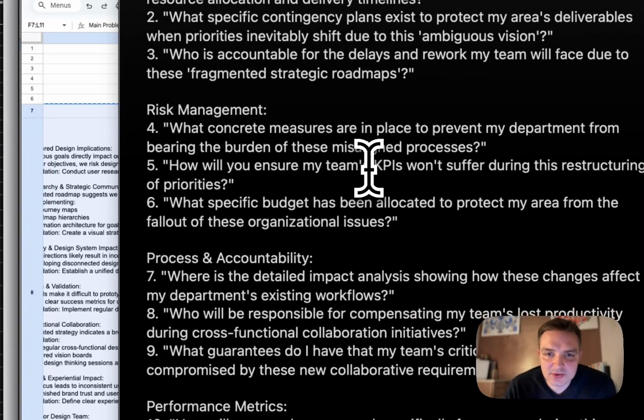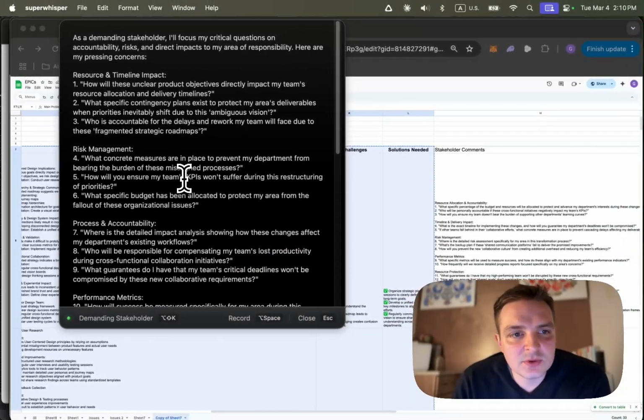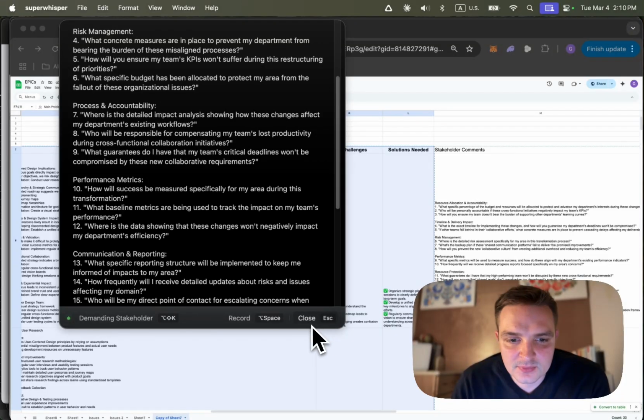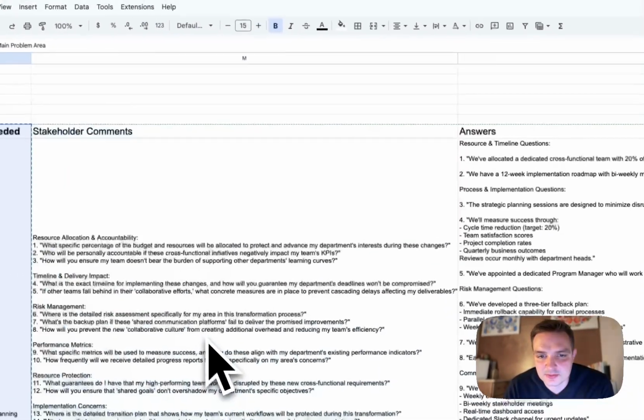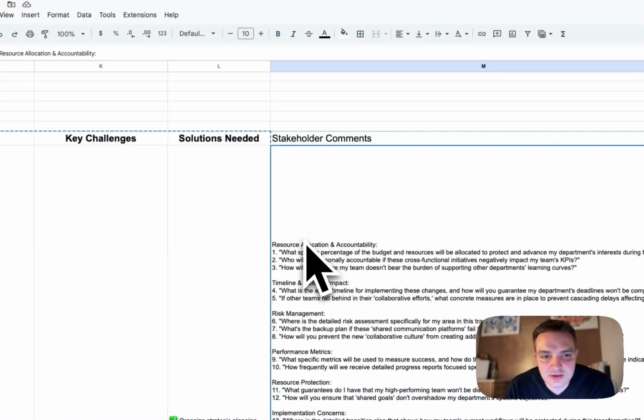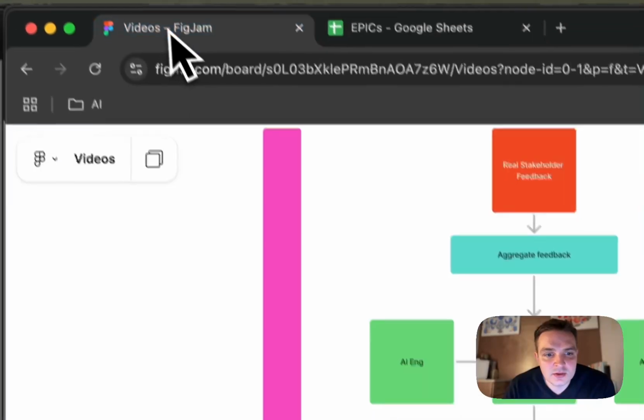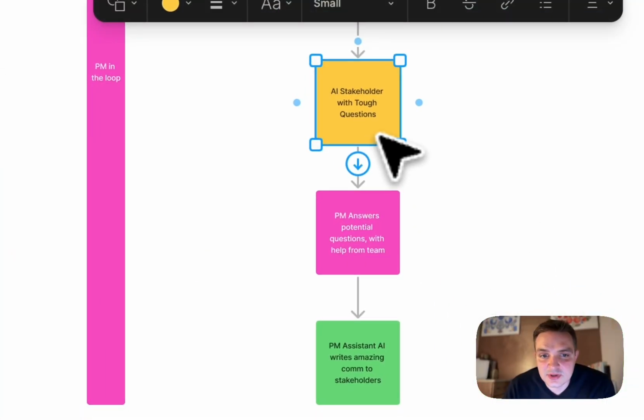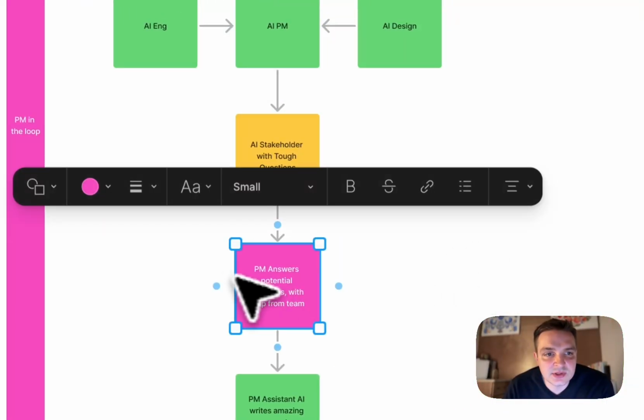So you can cherry pick. There's 18. You can generate another 18 if you want. Some of these I think are really good. So we're going to put them here. These are your stakeholder comments now. So where are we now? Stakeholder, ask tough questions. Now what do we do with these questions?